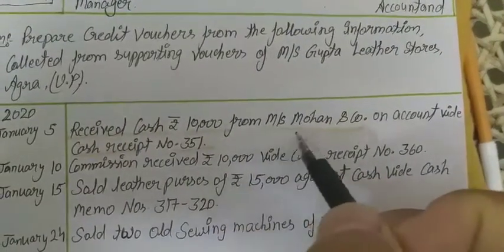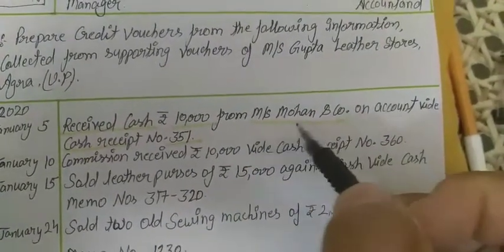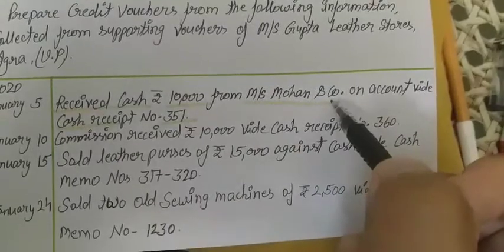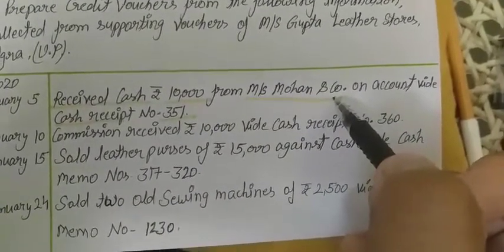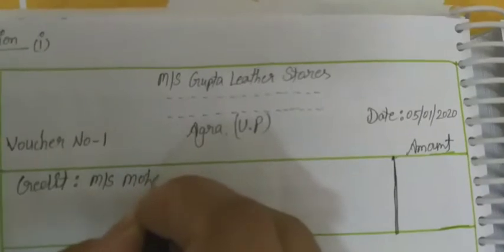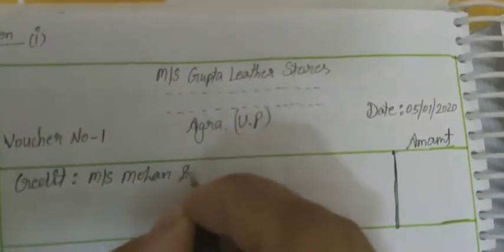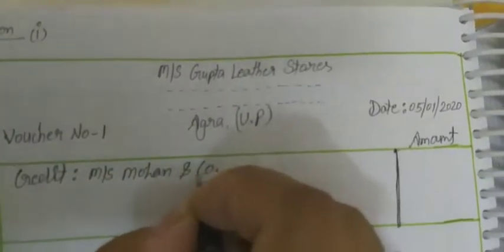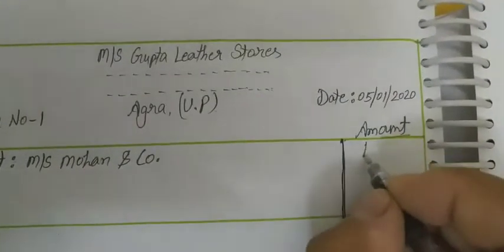Received cash 10,000 from Messrs Mohan and Company, so Messrs Mohan and Company will be credited for 10,000 rupees.